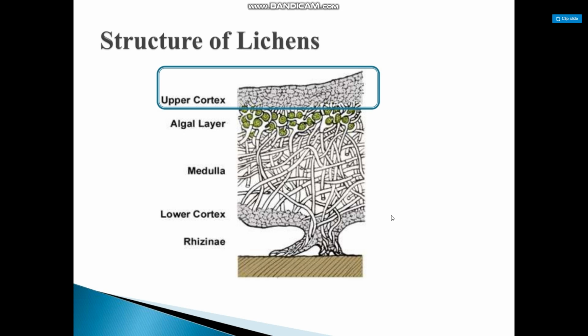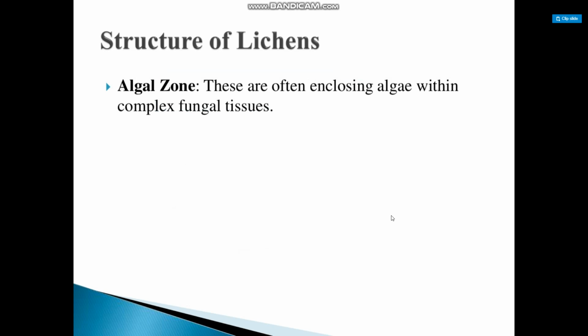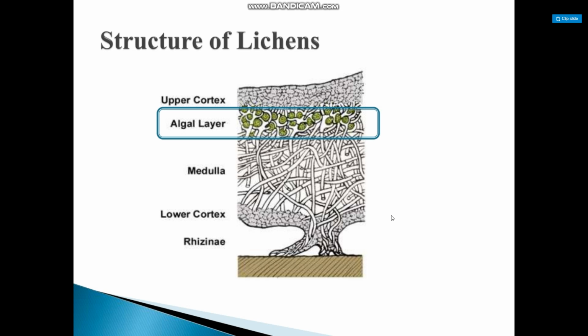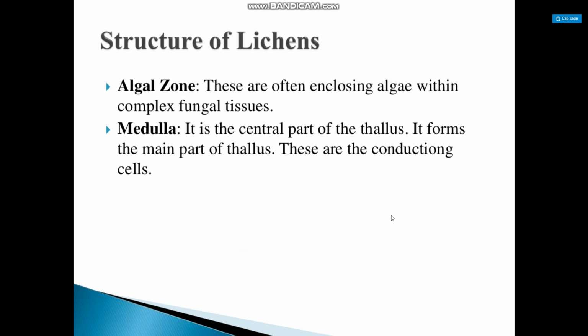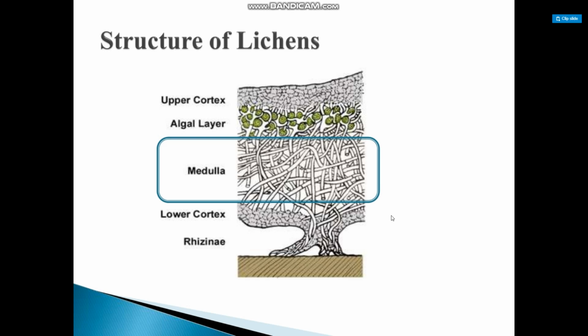This is the structure of lichen. Upper cortex, below this the section of the algal layer is present. Medulla, lower cortex, and root-like structures rise from that thallus. So algal zone, these are the cells often enclosing algae within the complex fungal tissues.